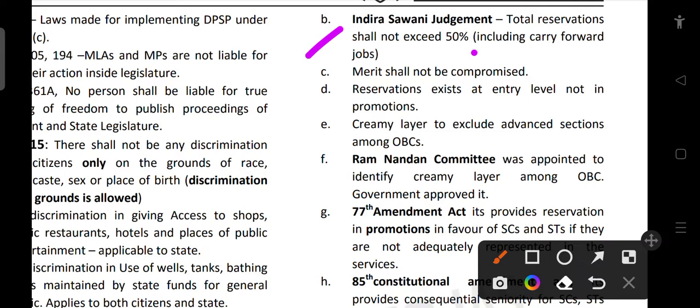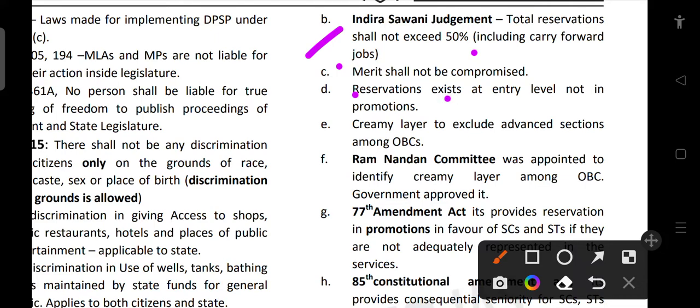So including all these things, the total reservation should not exceed 50%. This was the judgment pronounced in the Indira Sawhney case. And then merit shall not be compromised. Reservation exists at entry level, not in promotion. But in case of SC/ST, reservation applies even in promotion also.